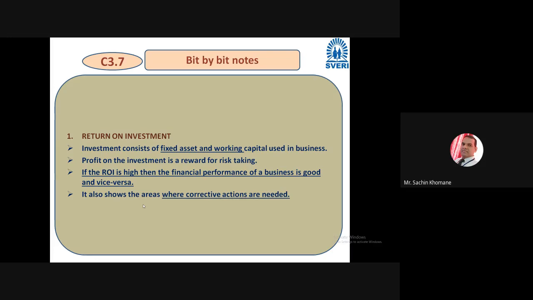So return on investment is very low. So now every owner decides the return on investment, like 20 lakh for 1 crore. If it is not there, then they understand something is wrong. And in this way, they keep control over it.